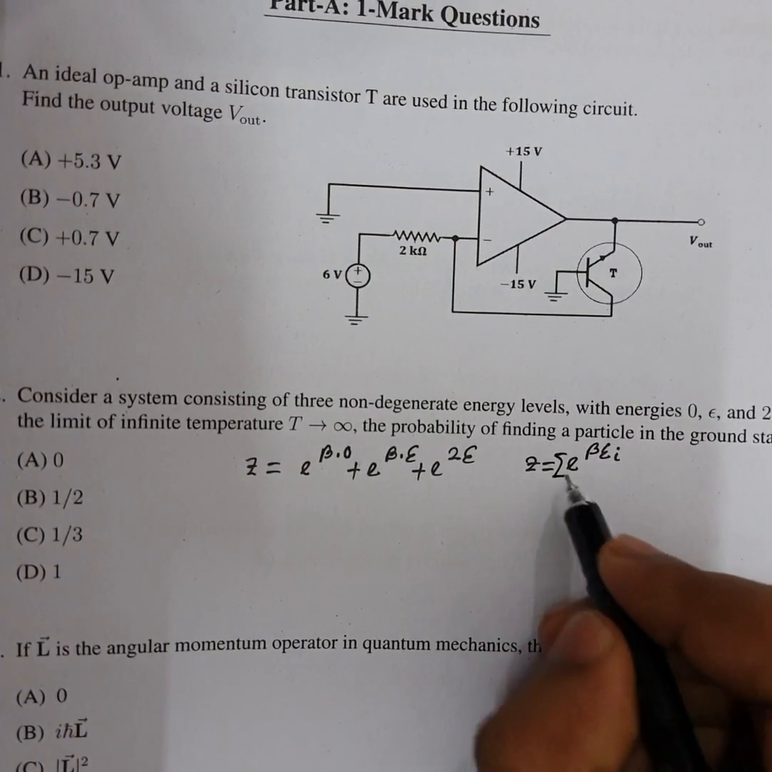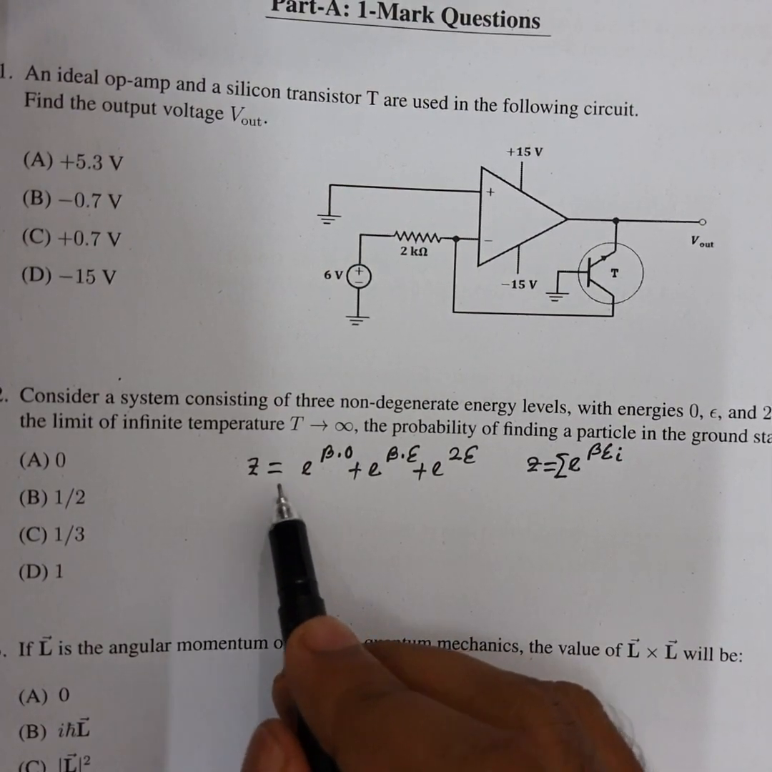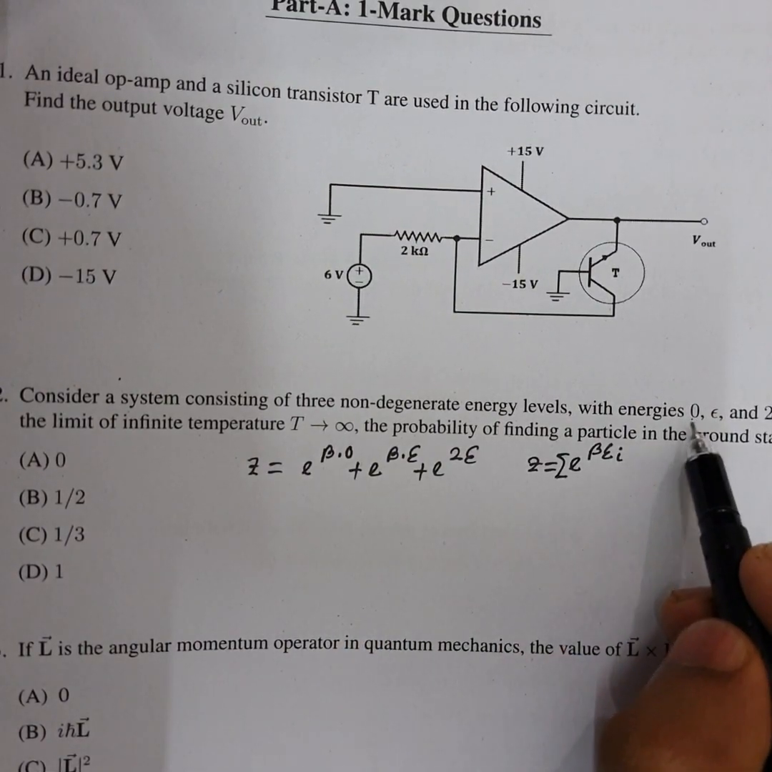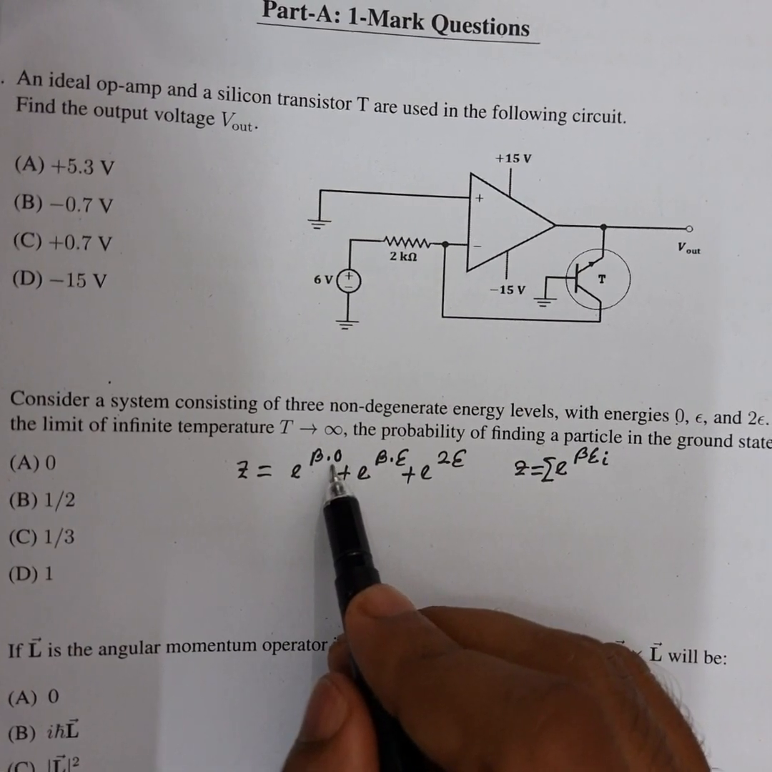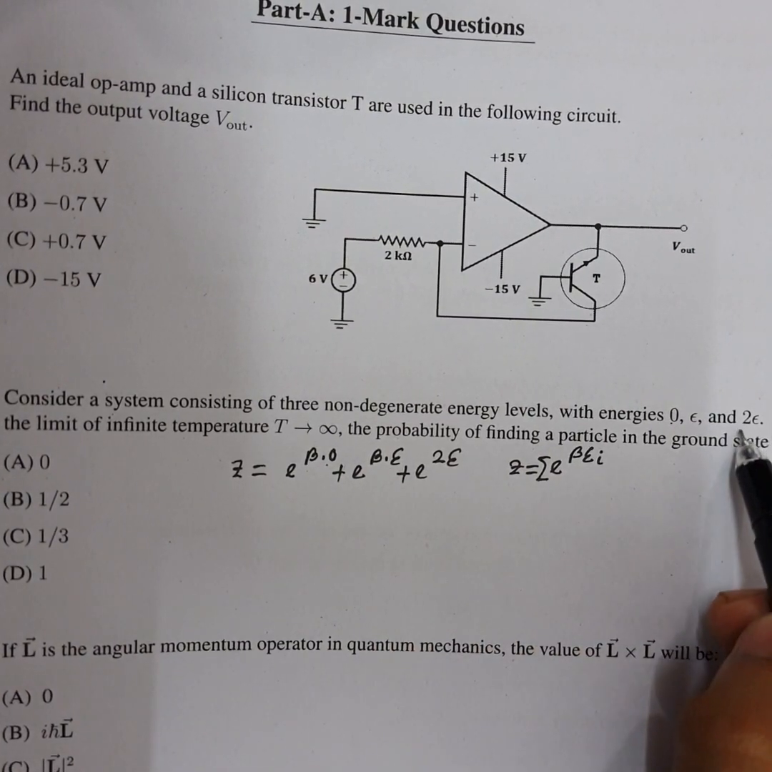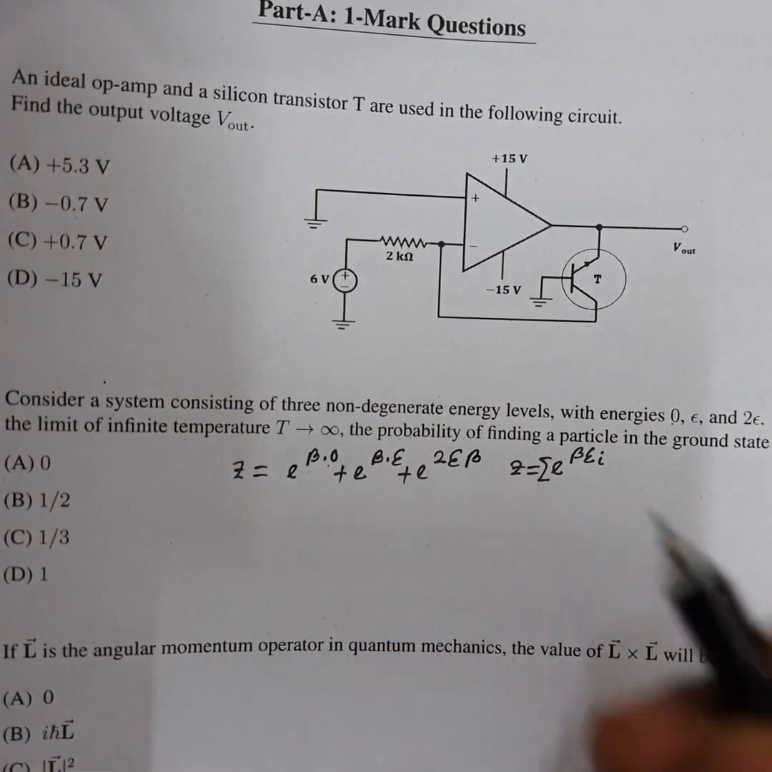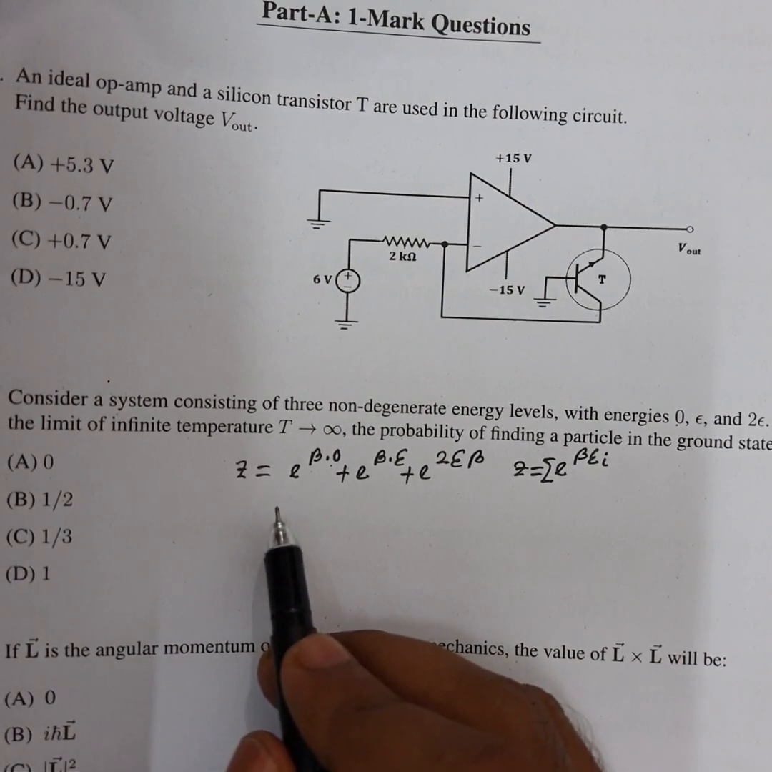So here, non-degenerate states, so the partition function we can write as this term, with the corresponding energies of the states: the first is 0, the second epsilon and the third 2 epsilon. So that is the total partition function of the system.